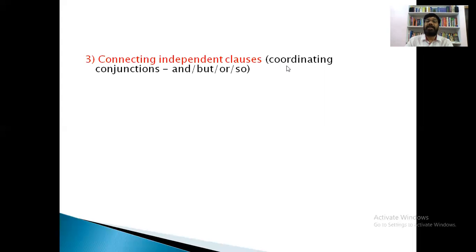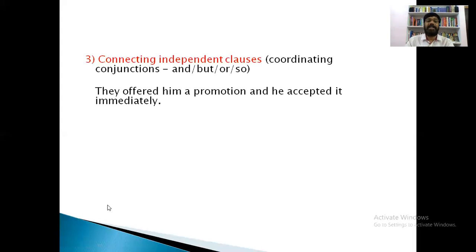How are independent clauses linked? There are certain conjunctions which are called coordinating conjunctions. Coordinating conjunctions are used for joining two independent clauses. So for connecting independent clauses, coordinating conjunctions are used. And when we use coordinating conjunctions, before the conjunction we have to use a comma. See, here is one example.